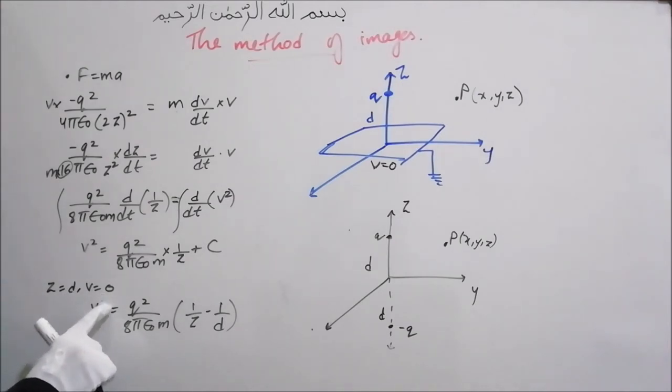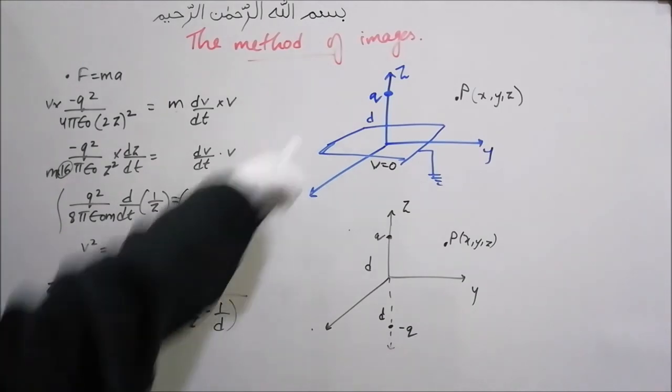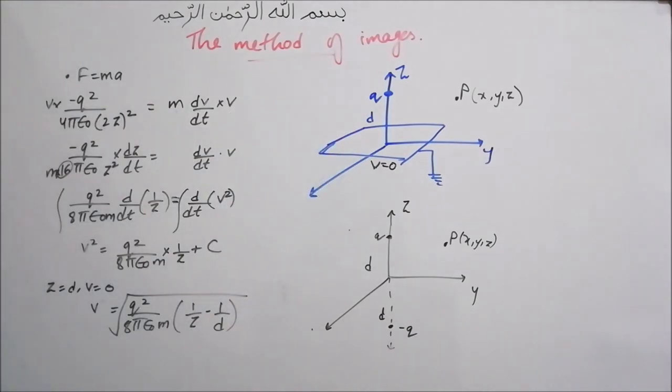So obviously v will be root of all this thing. This is the velocity of charge q which is falling towards the plane. And if we want to find the time taken by the charge to hit the plane, for that this v can be written as dz by dt, and then again we'll have this entire thing here, and then you can substitute z is equal to d sine squared theta and solve it to get the value of t, that will be the time taken.